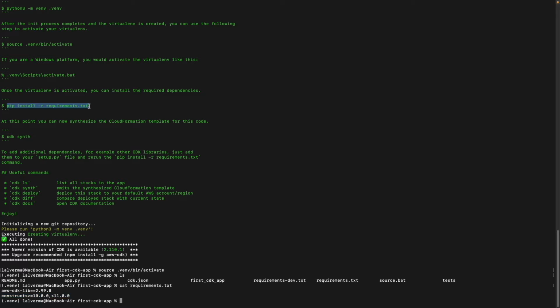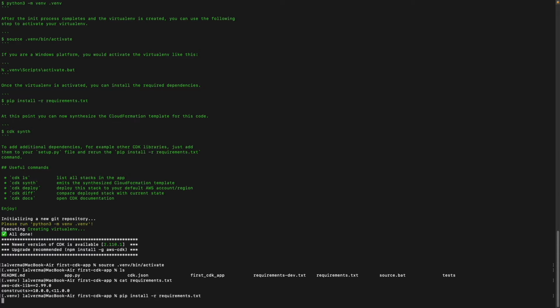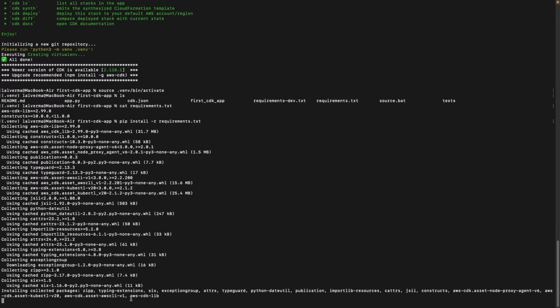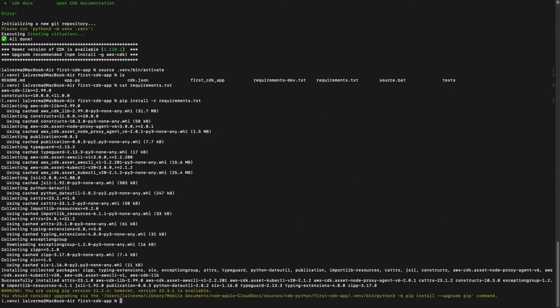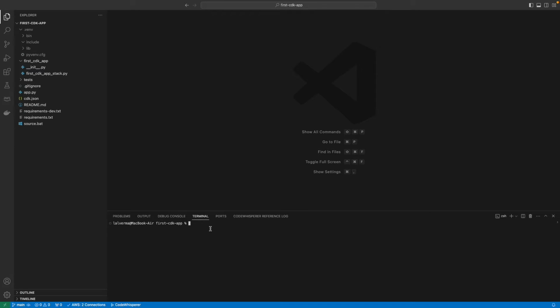Let's run the command, which is going to refer to this file and install the required AWS CDK libraries and the dependencies for us. The command is completed. As you can see, it has successfully installed the required libraries for us. The command has generated a basic structure for us. Let's go and explore it.